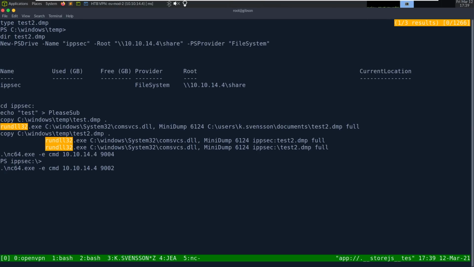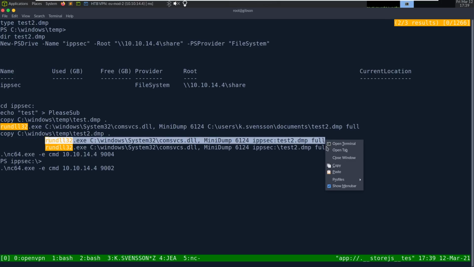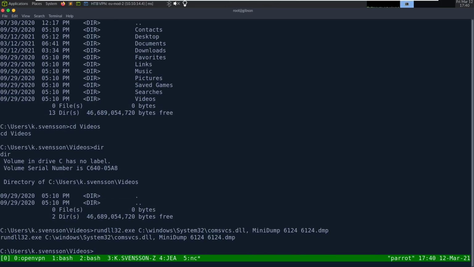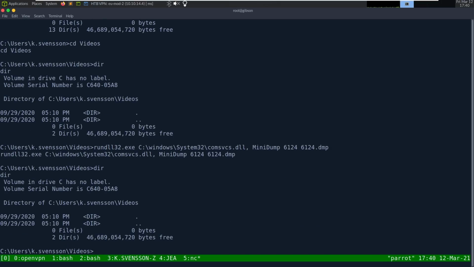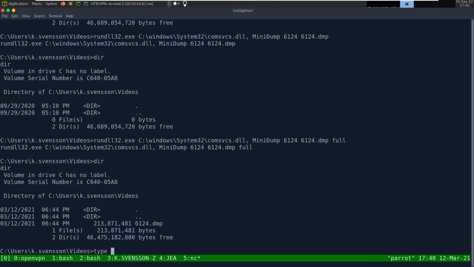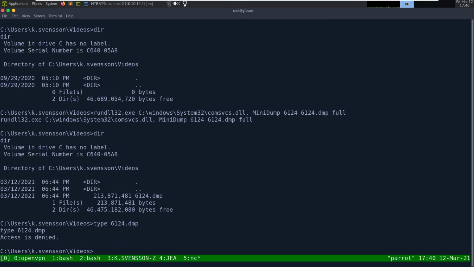Run DLL32. So the issue we were having before is apparently this PowerShell reverse shell is not displaying standard error. So when we were trying to do things, it just wasn't telling us there was an error. I'm going to call this 6124.dmp. So we do dir. Probably need to specify full or something. There we go. So if we type this, access denied,